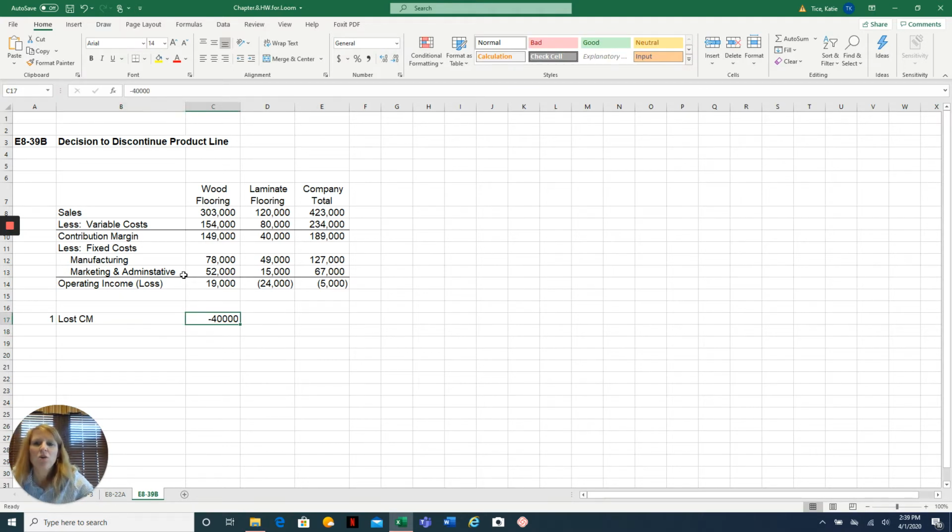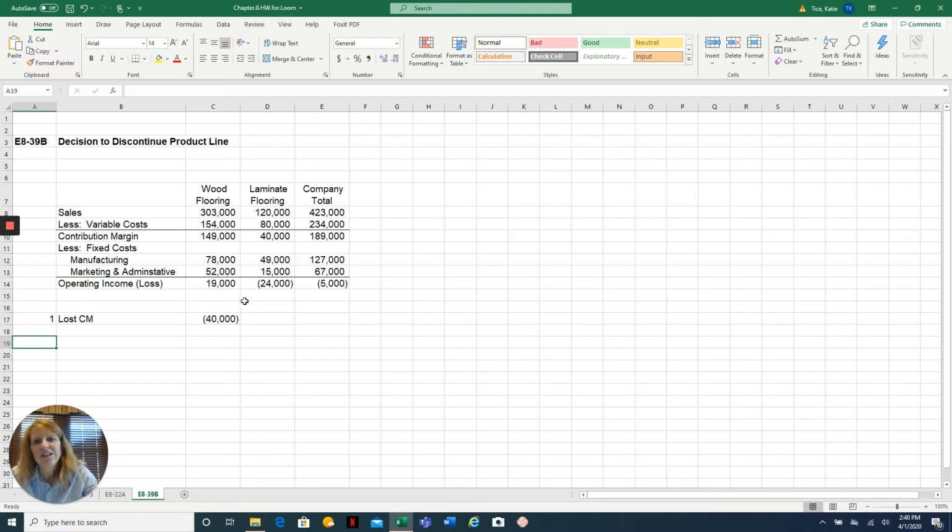Again, we have no fixed cost savings to offset that. So actually, we would be showing a decrease in operating income of $40,000. Again, the point is we would still have these costs. We'd still have that $64,000 of fixed cost, but we would have lost the $40,000 of positive contribution margin. So we obviously wouldn't want to do that.